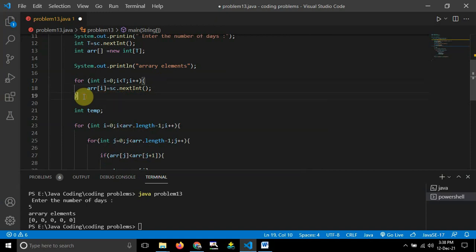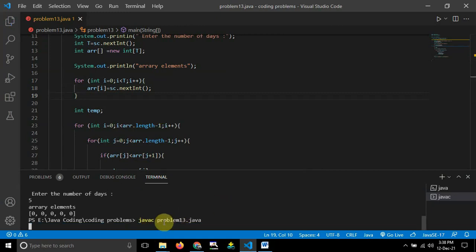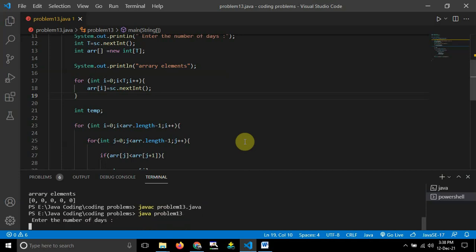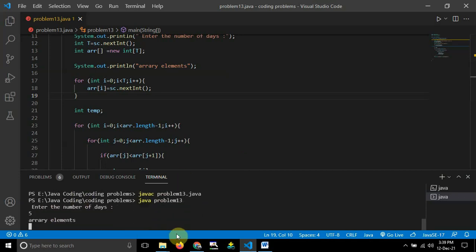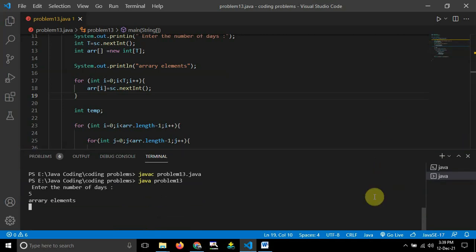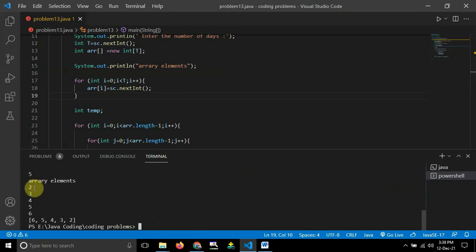Now our array has been created, so it will ask for the input. Let us save this one and try to run. Compile first, after that run this one, enter the number of days, let us say 5. Now see here it is asking to enter the array elements. What you want to enter, you just have to enter. So let us say 2 3 4 5 and 6. Once I enter these, it gives me 6 5 4 3 2. That means the numbers have been sorted in descending order. So highest will be first and lowest will be at the end.